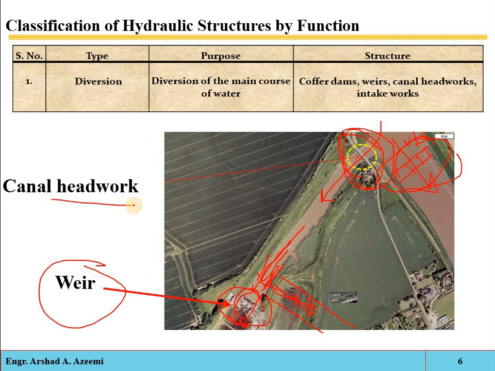That will be the canal regulator structure, the canal measuring structure, so that the right amount of water enters the canal. So cofferdams, weirs, canal headworks, these are the diversion structures.